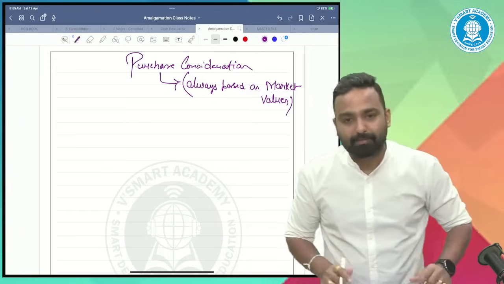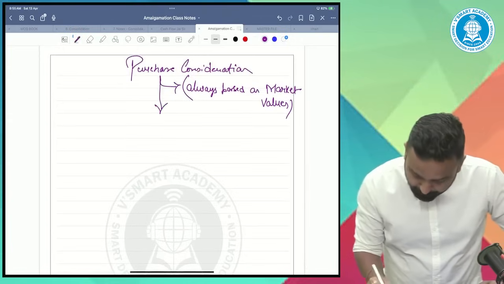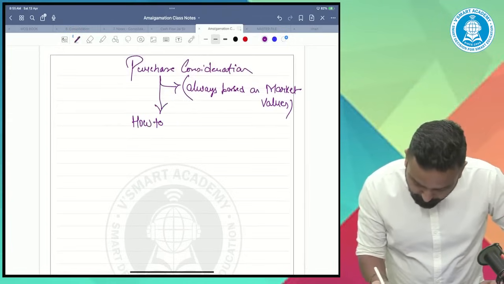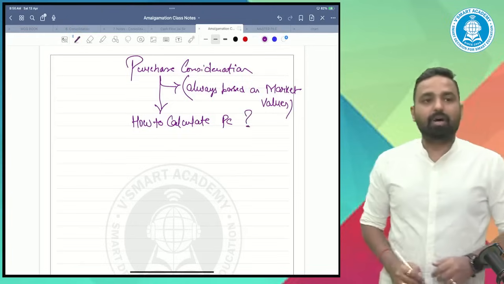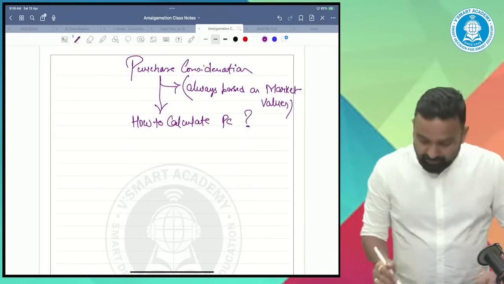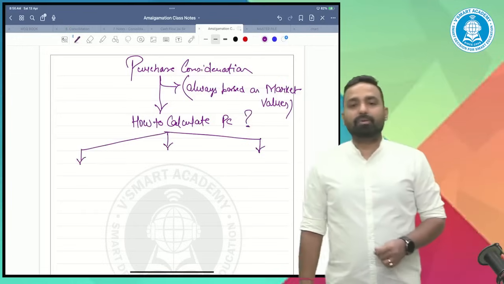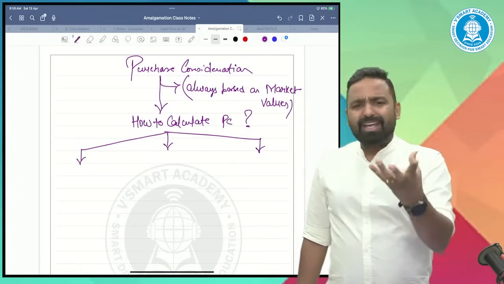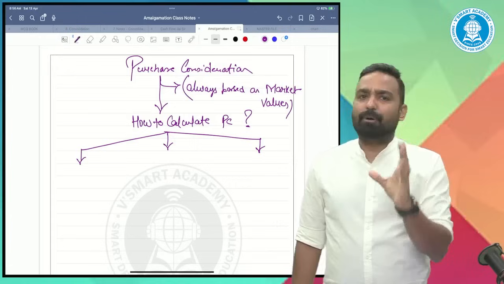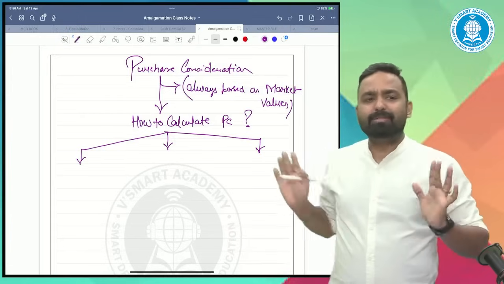Now, how to calculate PC? I will give you 3 important bases of PC. And believe me, the PC will be calculated on these bases only. Don't worry.